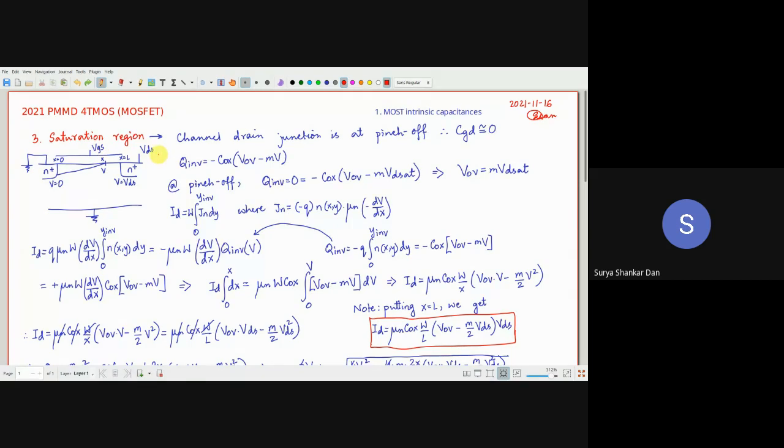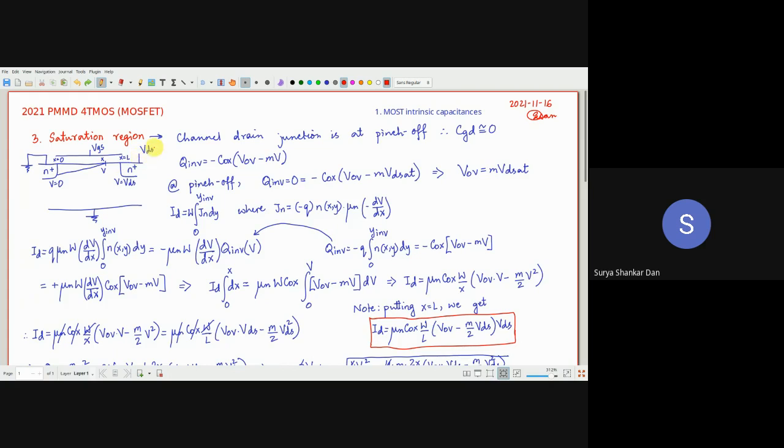In the linear region, calculation becomes simpler because we know that the channel length is capital L. Whereas in the saturation region, we do not know the effective channel length. It is always definitely less than capital L. So we are essentially trying to find out this L. This is the channel length modulation. We all know this phenomenon, right?